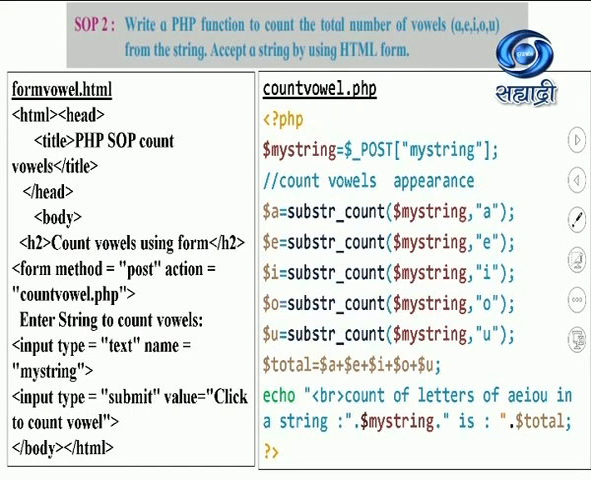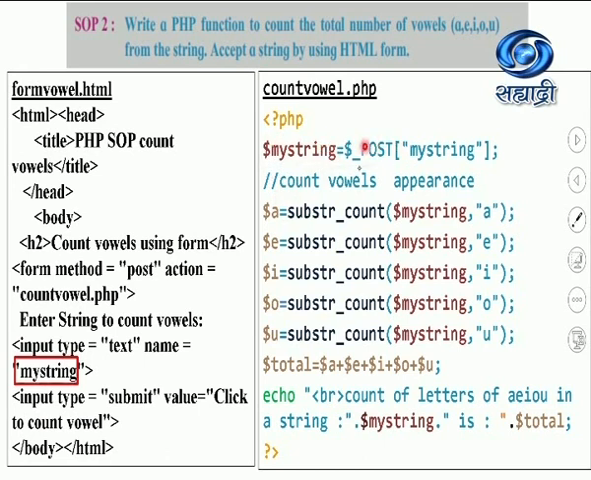Students, observe I have provided a text box having the name my string. The same name I will make use of here in this case. So this value and this value must be the same. Here I have used my string, and here also I have used my string. I have again used the same variable. No problem with this dollar my string.